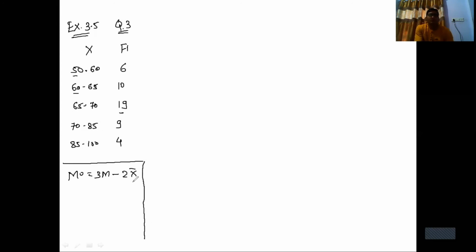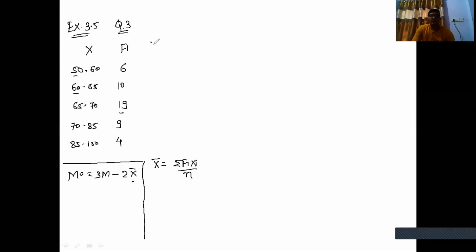Now, first of all, we have to find x bar. To find x bar, we have to put the formula for x bar: x bar is equal to sigma fi xi divided by n. We have already gone through this formula in part 1, arithmetic mean.